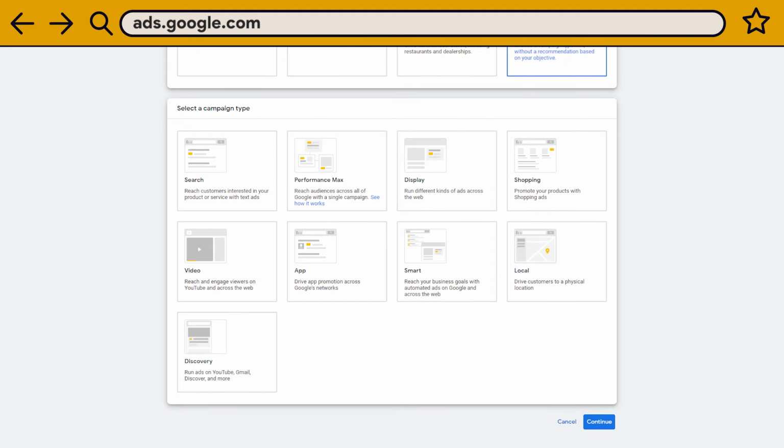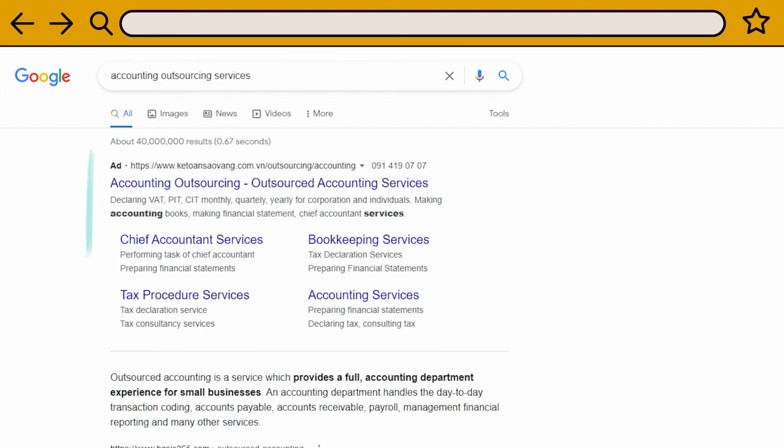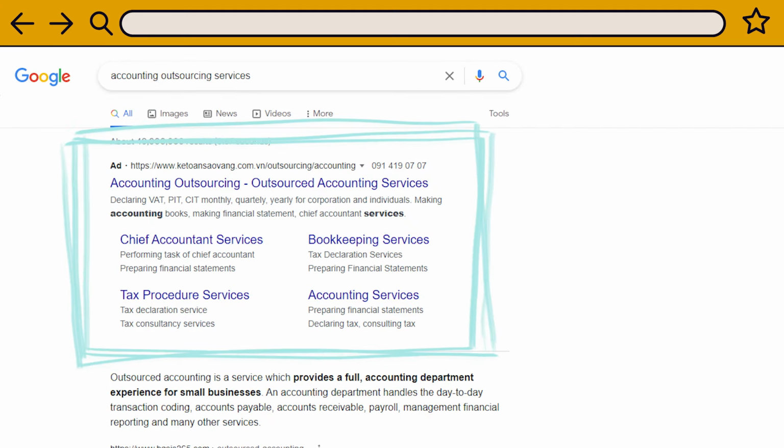Google continuously updates its advertising options. Nowadays, it is easy for digital marketers to use the platform. Before I create a new Google ad for this tutorial, let me explain the main campaign types. The first type is the Google Ads search. When you query something on your search engine, if a business bids on this keyword, then you will see its ad right at the top of your results page.